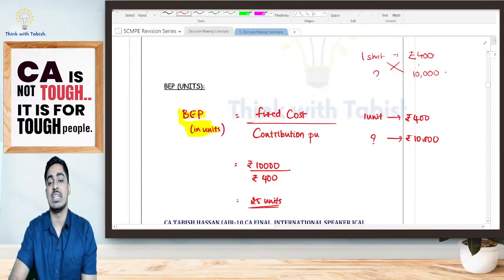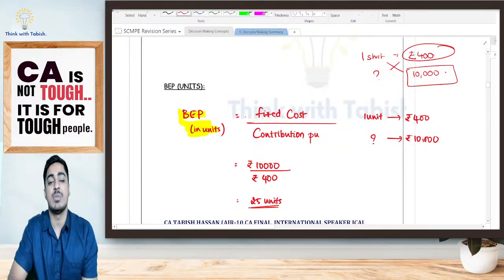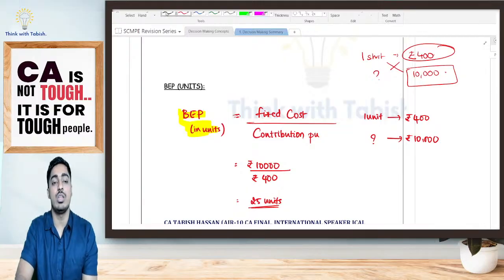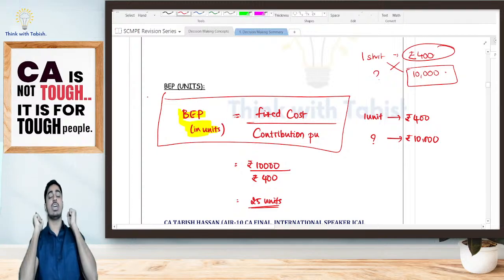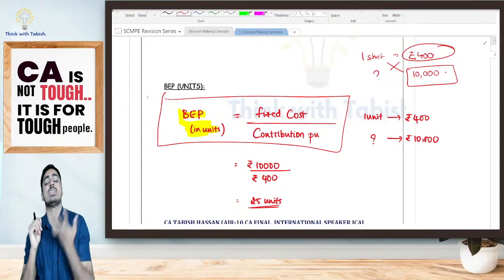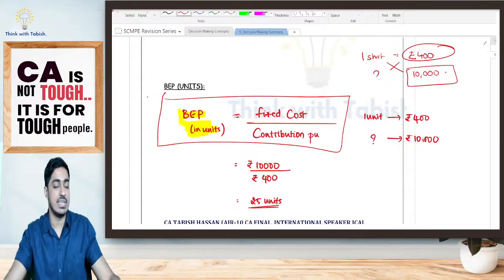I got it as 10,000 divided by 400. 10,000, which is nothing but my fixed cost, divided by 400, which is nothing but my contribution per unit. So BEP in terms of units is fixed cost, the total I should recover, divided by contribution per unit. Per unit, how much I am recovering. I will be getting altogether how many units I should be selling. Is it clear, everyone? Any doubts?